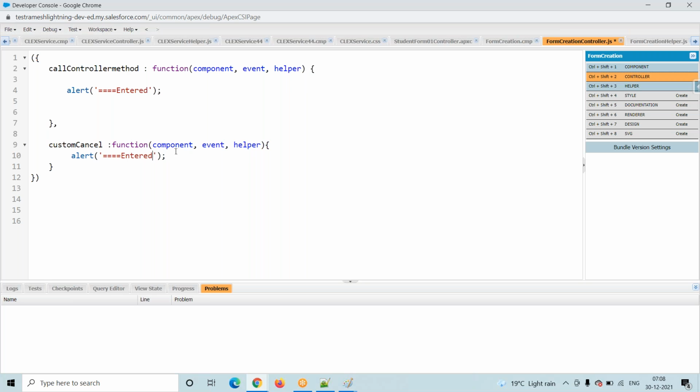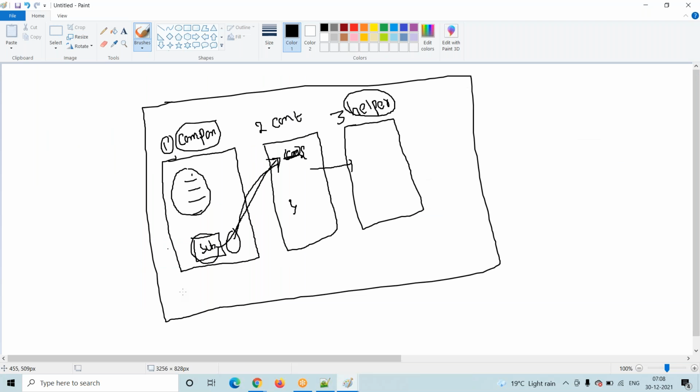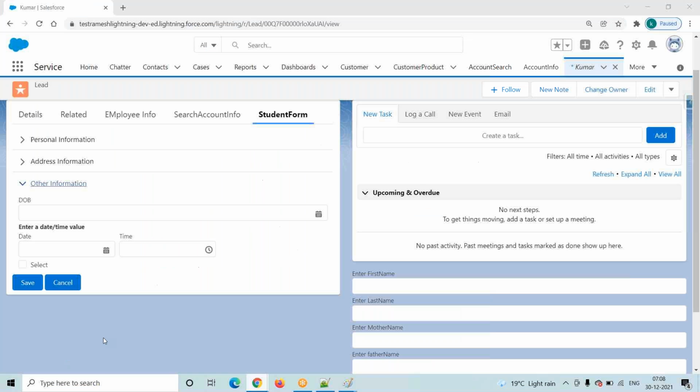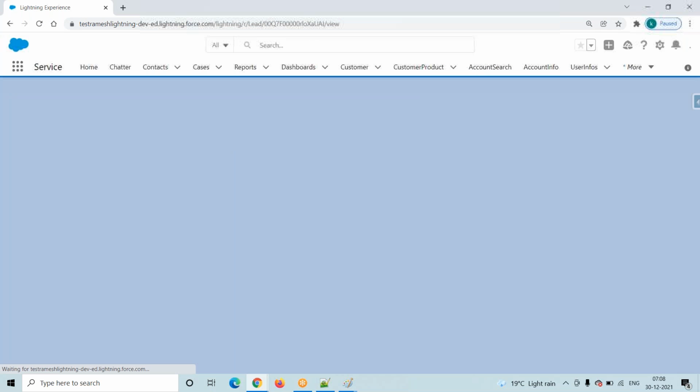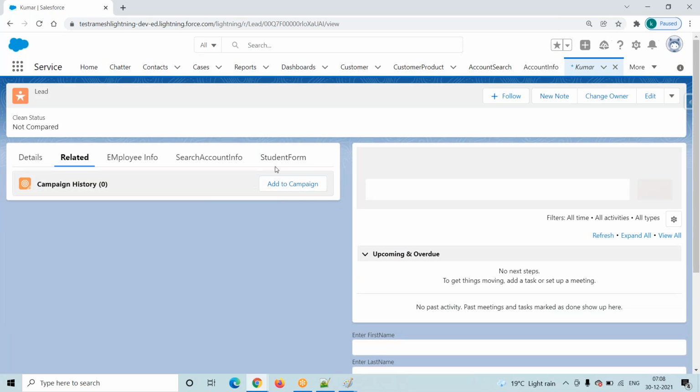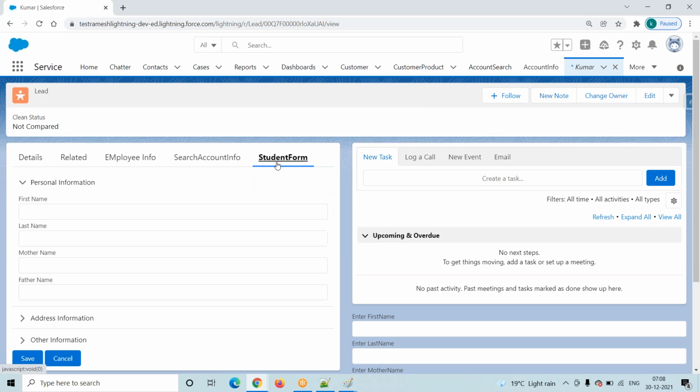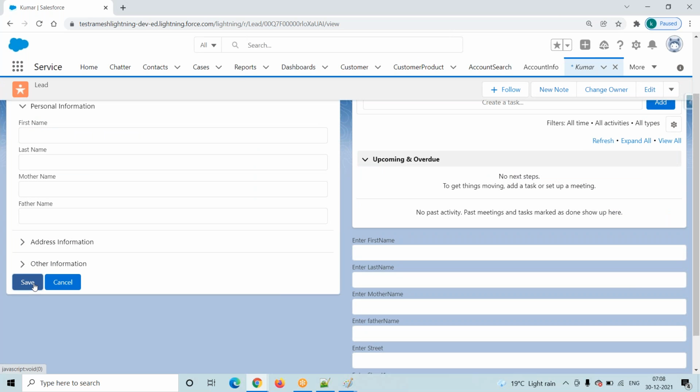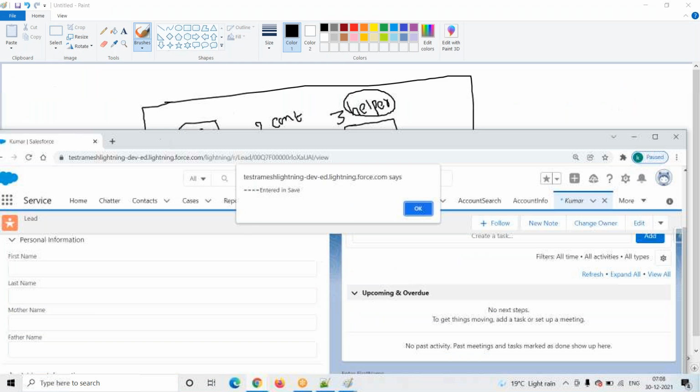Alert entered into cancel, entered into save. Try to save this one. Now I will go verify. Where is our page? This is my page, right? Refresh this one. We have to refresh, then only it will take the latest changes. Click on student form. Click on the save button. See here, entered into save, right? It is coming into this particular method.